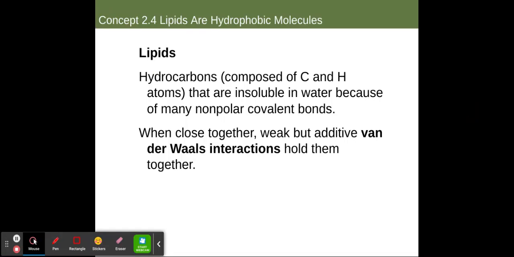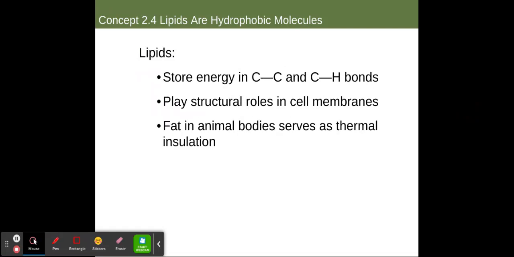Now, when we talk about lipids, we're referring commonly to what you've probably heard called fats in the past, but specifically they are hydrocarbons, meaning they are composed primarily of carbon and hydrogen atoms that are insoluble in water because of many nonpolar covalent bonds. So we have a lot of carbons, a lot of hydrogens. Insoluble means that they don't mix with water. When they do come close together, they form weak but additive interactions, meaning very, very many with a small force, but added together they create a relatively large force called van der Waals interactions, which hold them together.